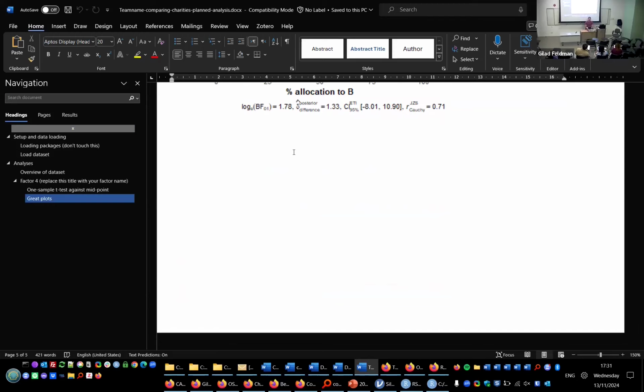So what is the biggest challenge? The biggest challenge is not the data analysis. You don't have to do any data collection. You just simulate participants. You don't even have to worry about the results because everything is already prepared for you. It's a lot of copy paste. So the major task for Project 3 is none of these things. This is just to give you some research experience. The most important thing are the vignettes, the factors, the comparisons between charity A and charity B, that you come up with the best ones so that we can all together test your predictions.